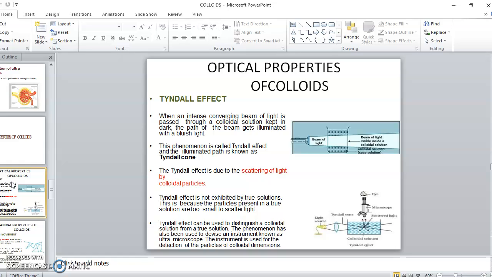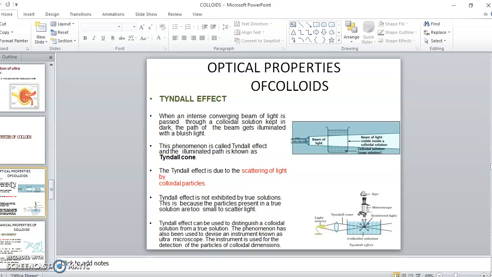When we go to a cinema hall, a light passes from the projector to the screen, and the path of that light is illuminated. This is a very good example for the Tyndall effect. And what's the reason for that? When the light passes through, there are dust particles in the air. And dust, remember, is a colloidal system. This dust will scatter the light, and that's the reason you are seeing an illumination. This is a very good example for the Tyndall effect.